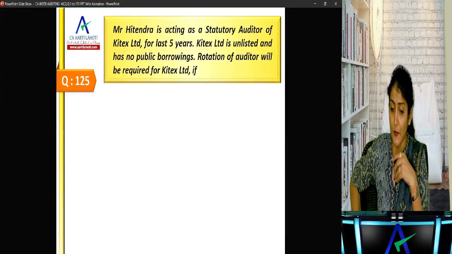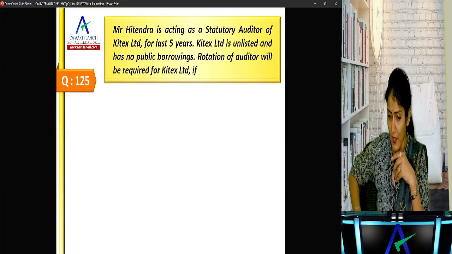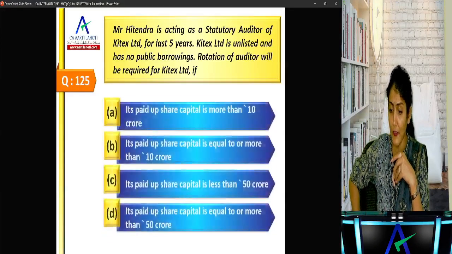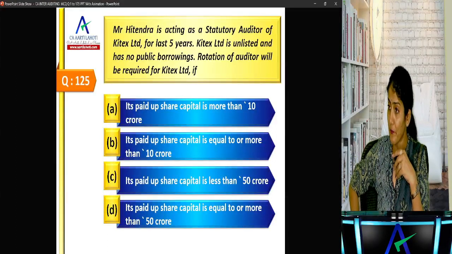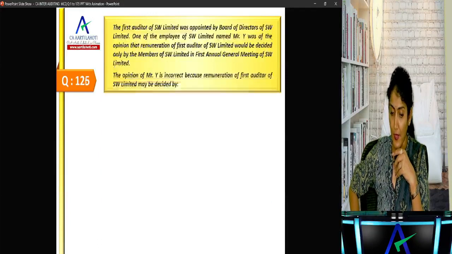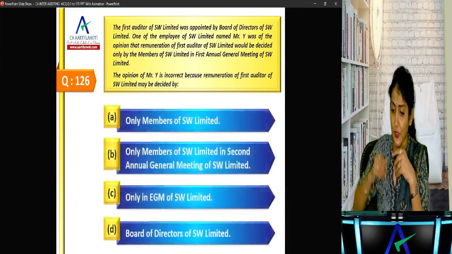Okay, right. Mr. Hitendra is acting as an auditor of Kitex for last 5 years. Kitex is unlisted and has no public borrowing. Rotation of auditor will be required for Kitex Limited if, unlisted and having no public borrowing, their paid up share capital is more than or equal to 10 crore, right? Because it is an unlisted public company. Okay, right. Next one.